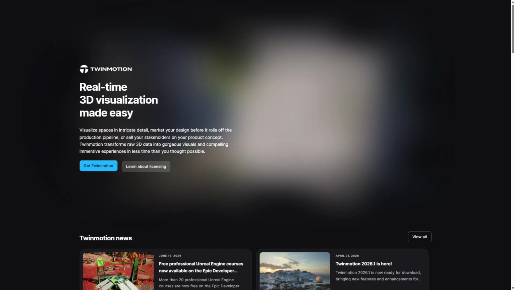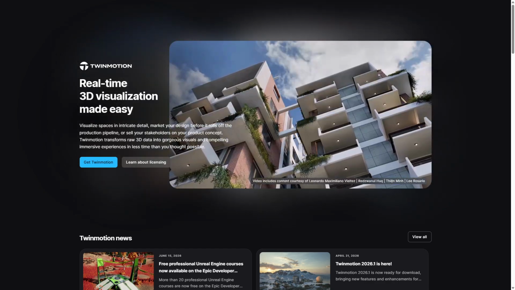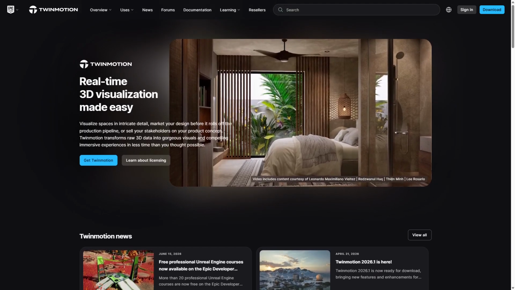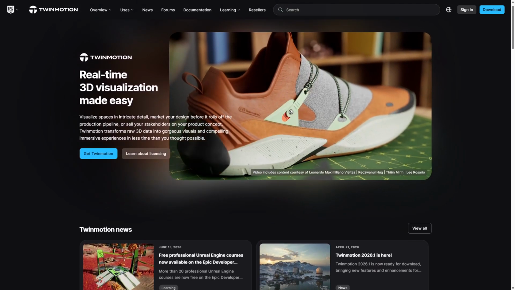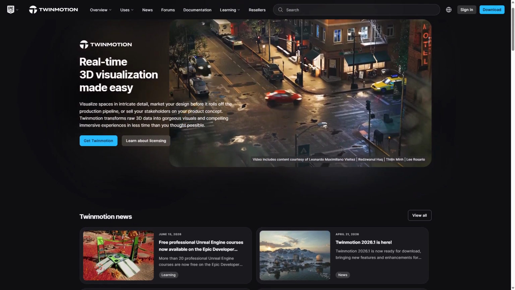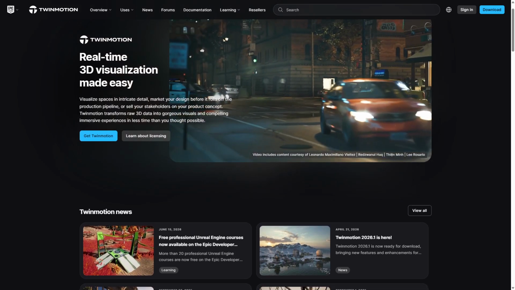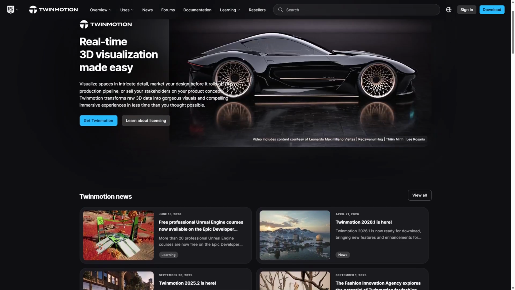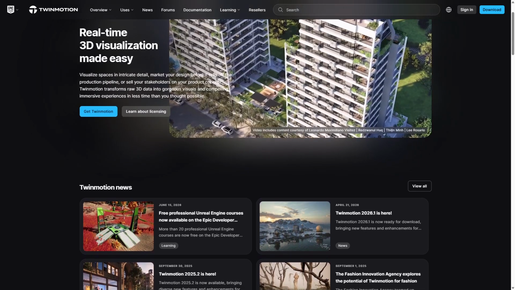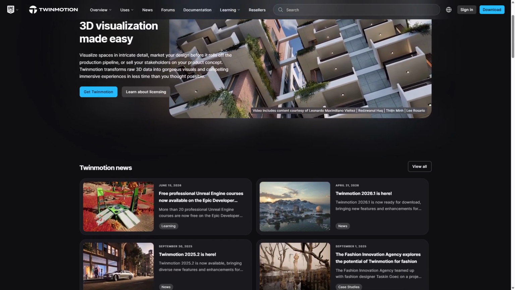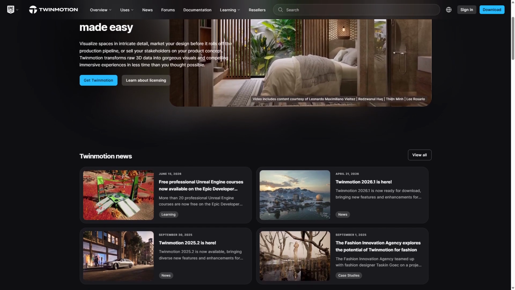Twinmotion, developed by Epic Games as well, is a real-time 3D visualization tool tailored for architects and designers seeking fast, high-quality renders. It works by providing an intuitive interface with drag-and-drop assets, easy material editing, and instant environmental adjustments. Twinmotion excels in speed and simplicity, allowing users to create immersive walkthroughs, animations, and VR experiences without extensive technical knowledge.